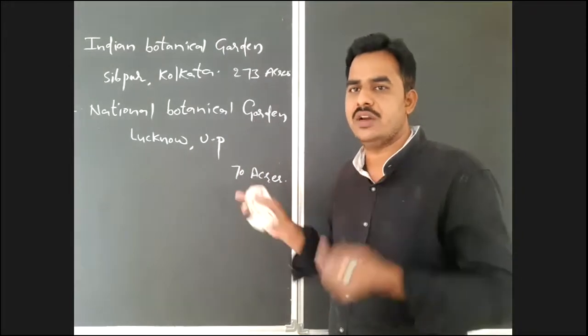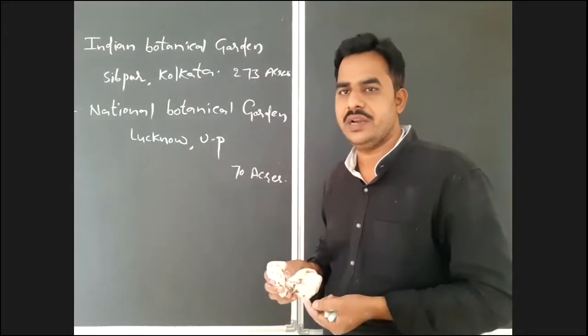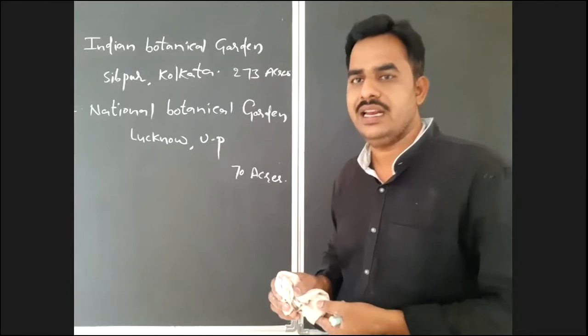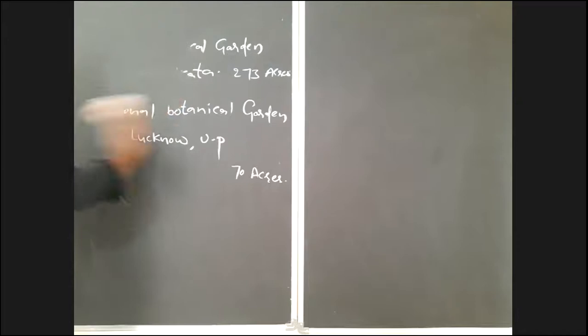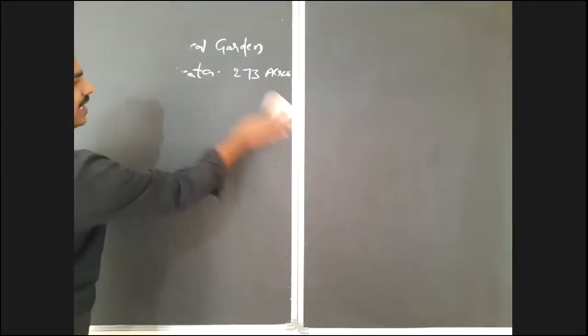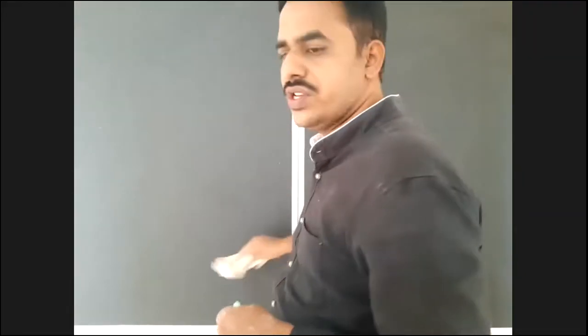The second taxonomical aid we discussed here is the botanical garden, right? After completion of the herbarium and the botanical garden, both are completed. If you observe, these two are tools for the classification of only plants.